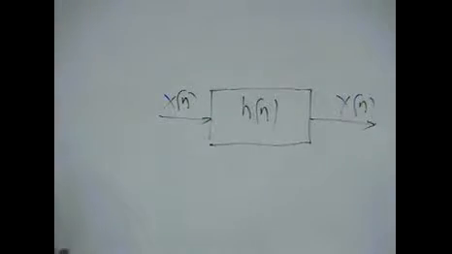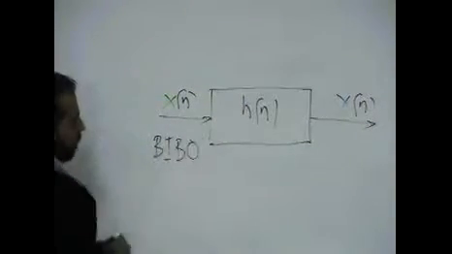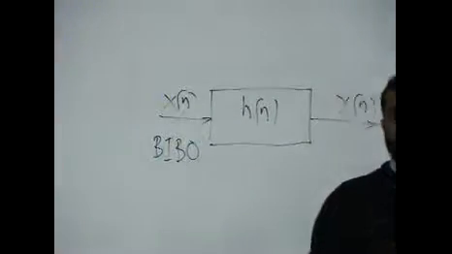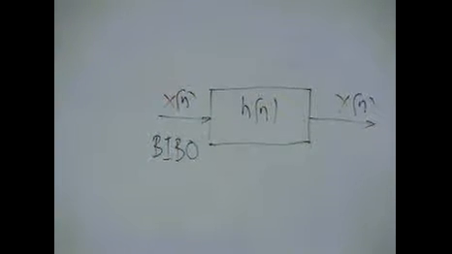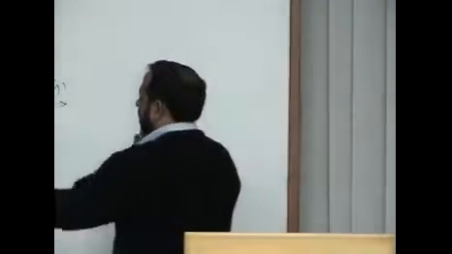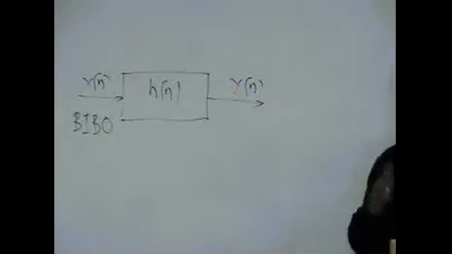And we want to make sure that if we input legal samples here, legal sample means they are bounded input, bounded output. Bounded input means they are bounded by some largest value. A sample will never be an illegal sample, it will always be less than the maximum you assume the sample will take, and then you want your output to remain in that limit. So all the output samples.